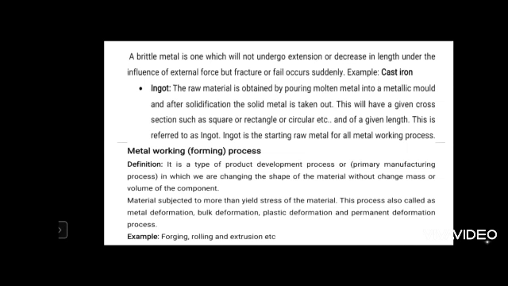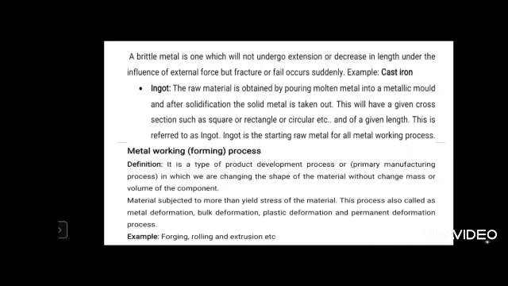Then you can go for plastic deformation or the metal forming process to produce a different shape. Next, the ingot. An ingot is a solid raw material used for the metal forming process. As we said, in metal forming the raw material is in solid form.